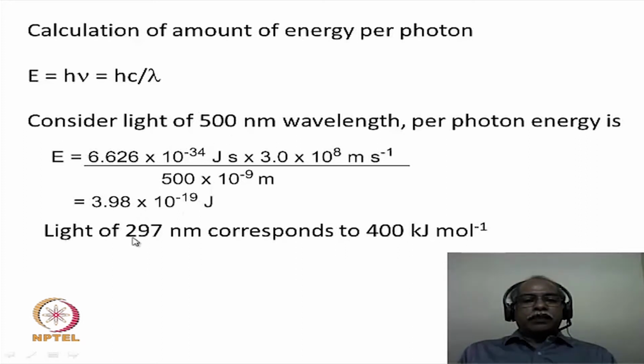minus 19 joules. Light of 297 nanometers, which is in the ultraviolet region, has much higher energy, about 400 kilojoules per mole. If you want to convert per photon energy into per mole energy, you have to multiply the per photon quantity by Avogadro's number, which is 6.023 times 10 to the power 23. So multiplying the per photon energy by Avogadro's number gives the energy per mole of the corresponding wavelength.